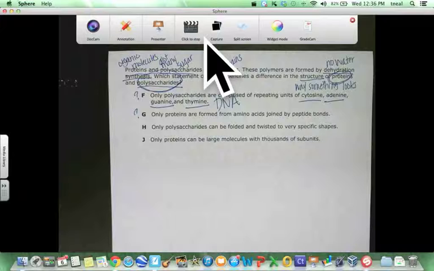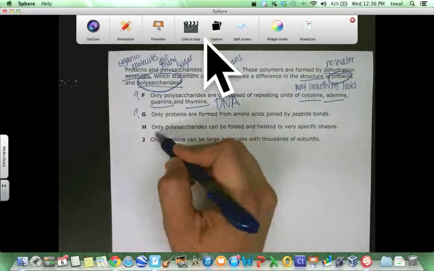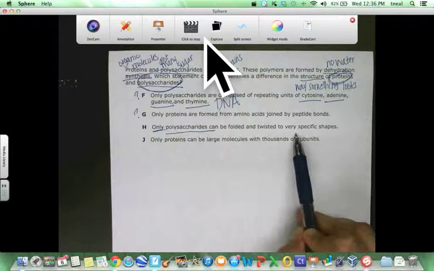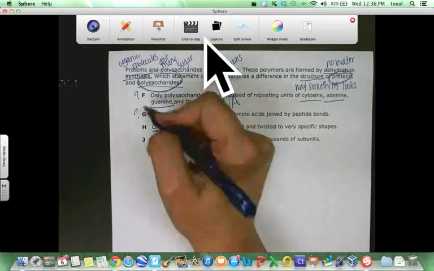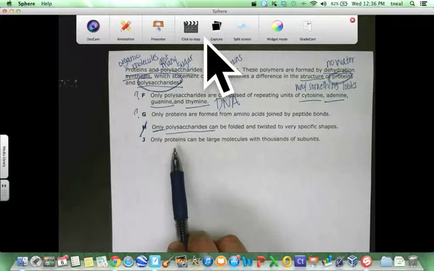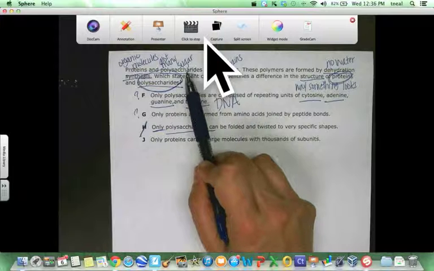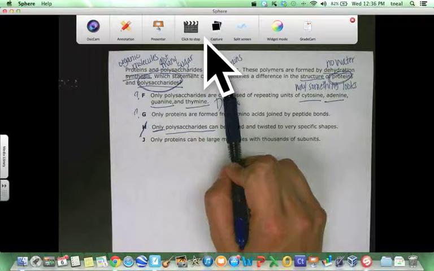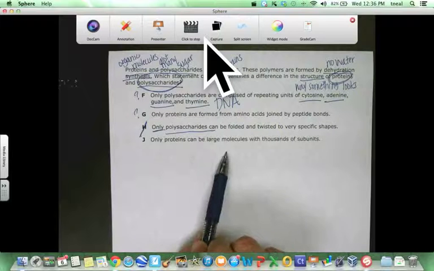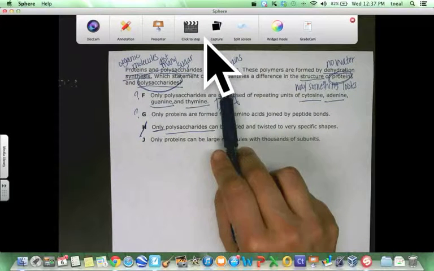Only polysaccharides can be folded and twisted to very specific shapes. Notice this, only polysaccharides. But proteins can also be twisted into specific shapes. So that's not an answer. Letter J. Only proteins can be large molecules with thousands of subunits. Well, we're comparing proteins and polysaccharides. We already know that a polysaccharide is a polymer. A polymer is a long chain. So it says only proteins can be large molecules. But we already know polysaccharide is a polymer, so this is not an answer.